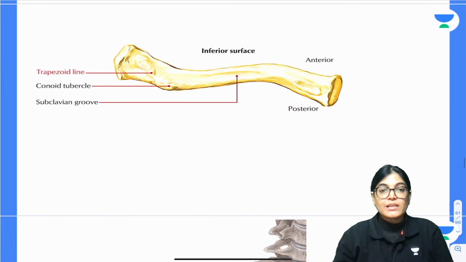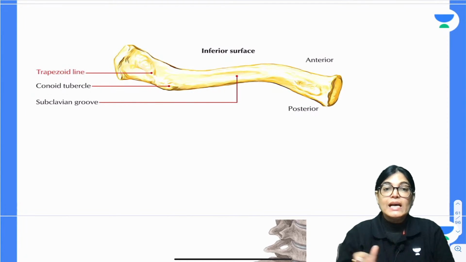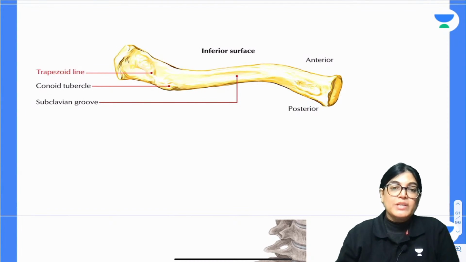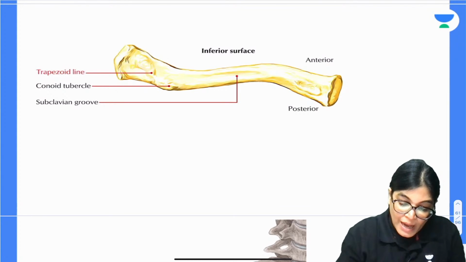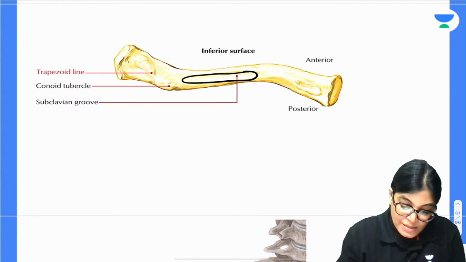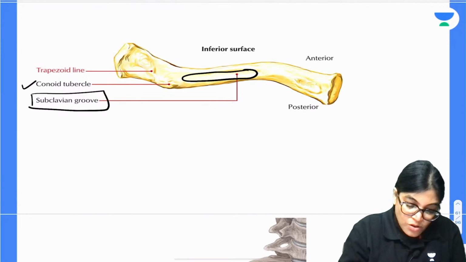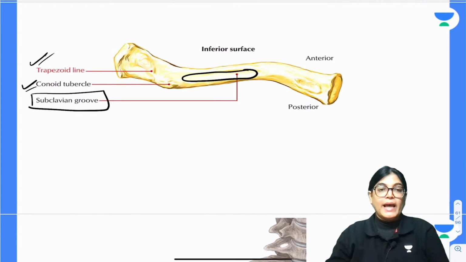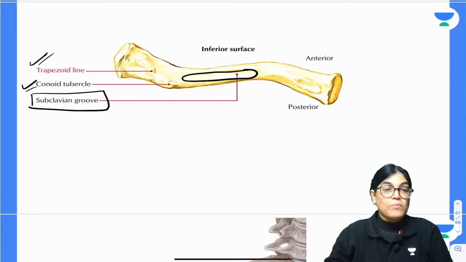Now let me show you another diagram where you can appreciate the clavicle whose inferior surface has been shown. On the inferior surface you can see the subclavian groove, and there is also the coracoid tubercle and trapezoid line. So I also want to tell you about the coracoid tubercle and trapezoid line attachment.